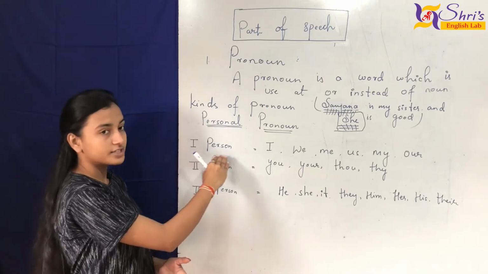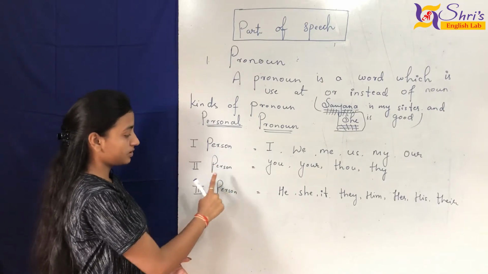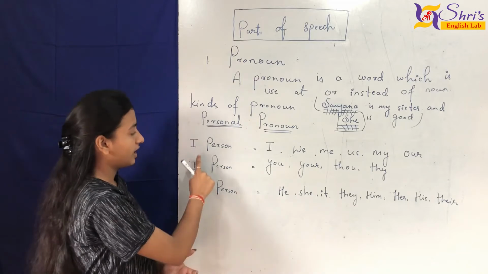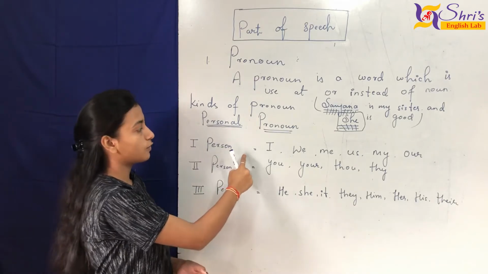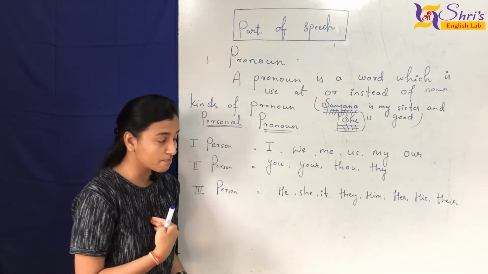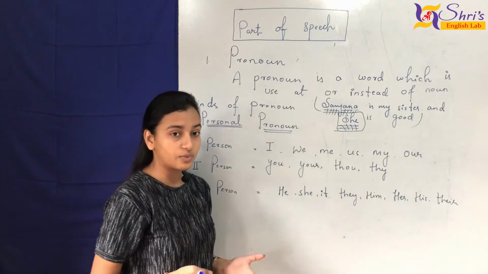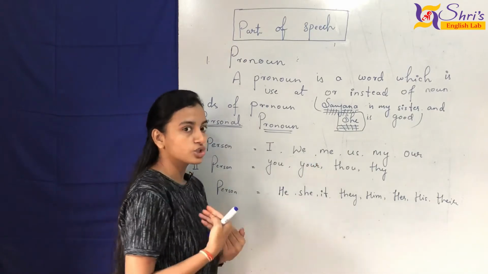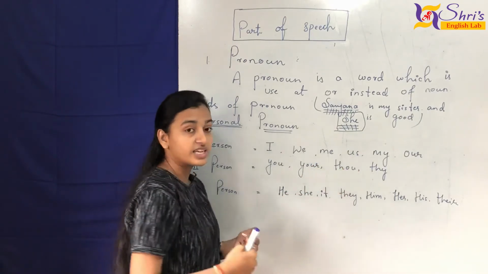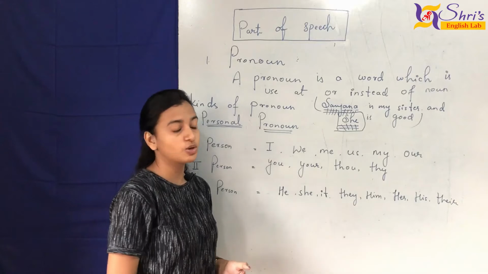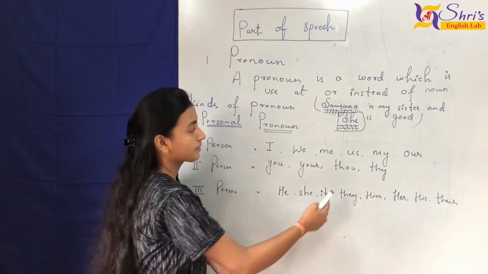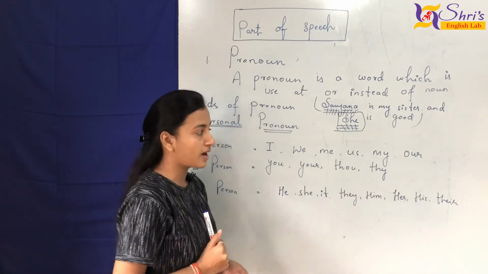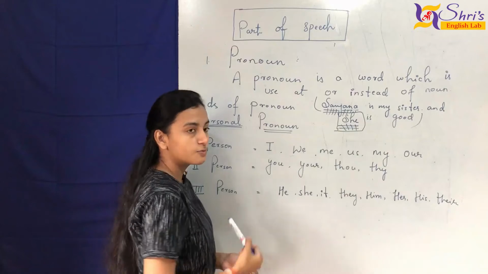Here we have first person, second person and third person. Under first person we have I. Yes, it means me. We, it means we all. Me, it also defines me. Us, it means me, you and some third person also, that means we, us. My, yes, this is my, so it also involves me.